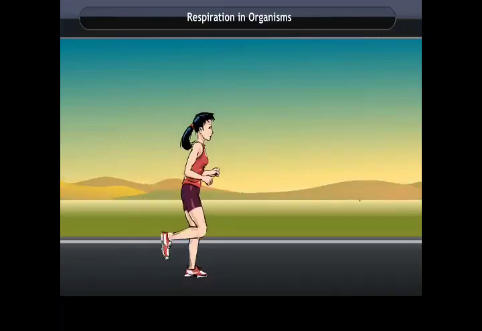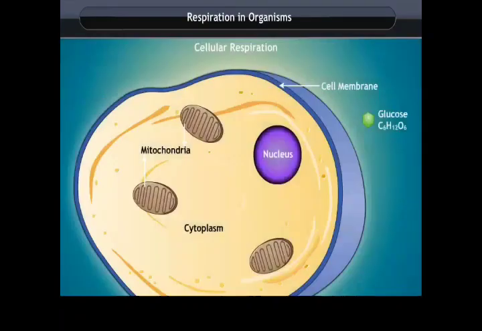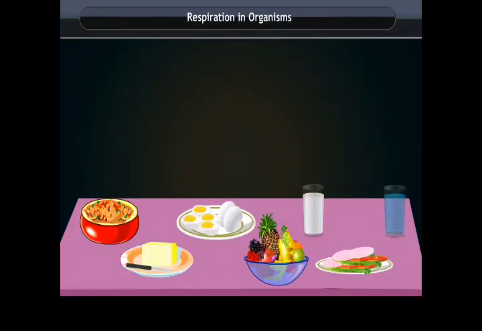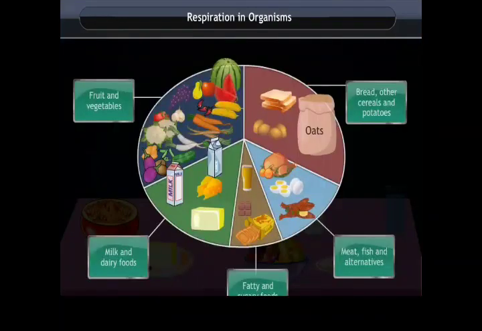Before understanding the need for respiration, let us study what cellular respiration is. It is the process of breakdown of food in the cells with the release of energy. Our body is made up of trillions of cells. Each cell performs the functions of digestion, excretion, respiration, reproduction, and nutrition. For the cell to carry out these processes, energy is required, which is obtained from the food that we eat. Therefore, it is advised to have food rich in nutrients so that it can produce energy and keep us free from diseases.